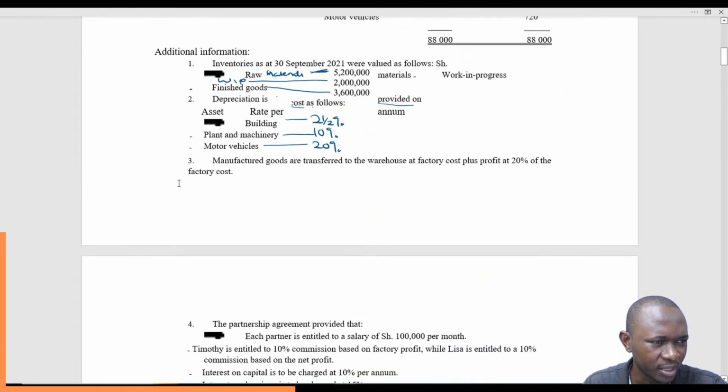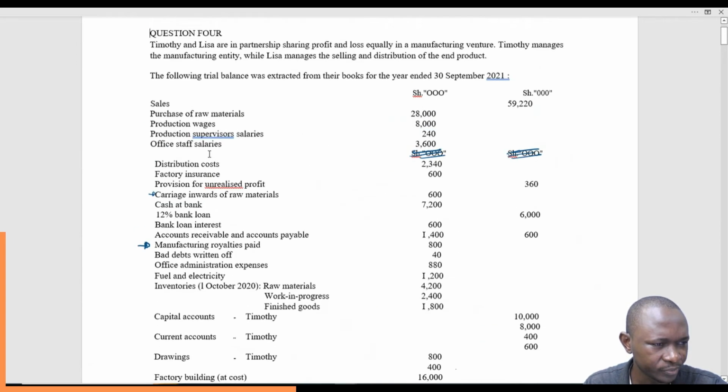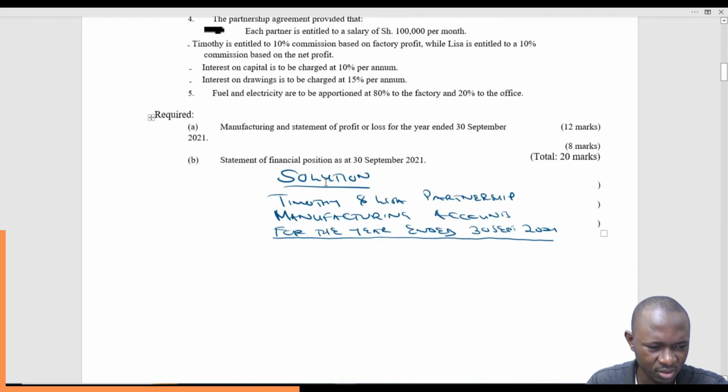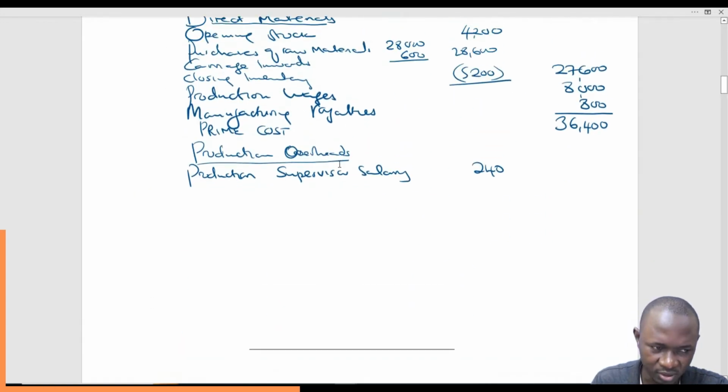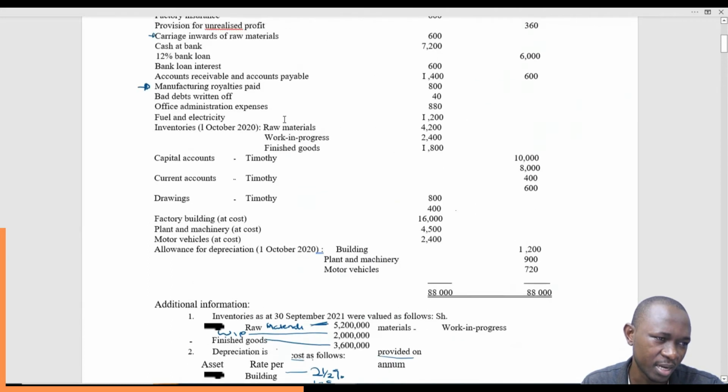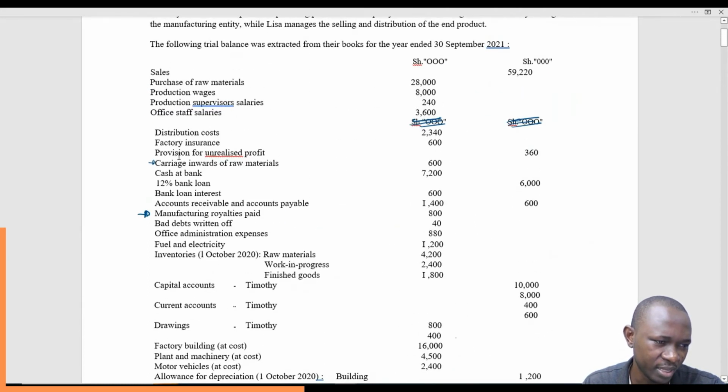Then after that we'll have production supervisor salary, office salary. This one doesn't apply. Distribution doesn't apply. Factory insurance at 600. So that is the factory level. So we'll come here and say factory insurance 600, like that. Then we come back, check if we have any other.